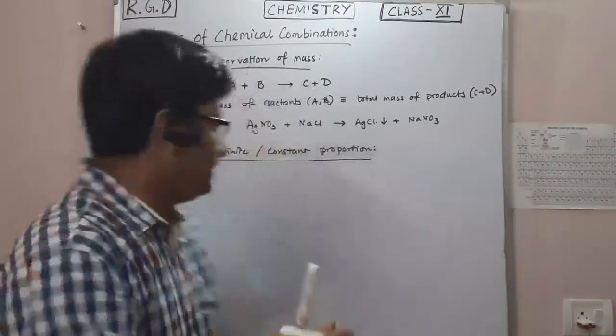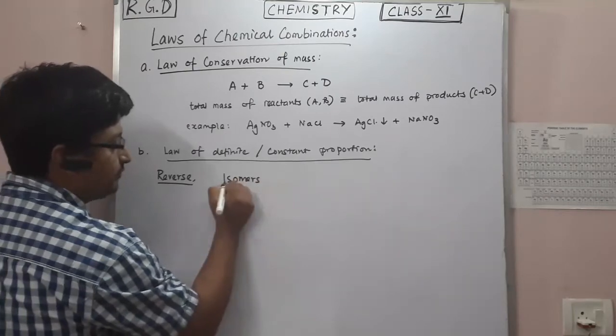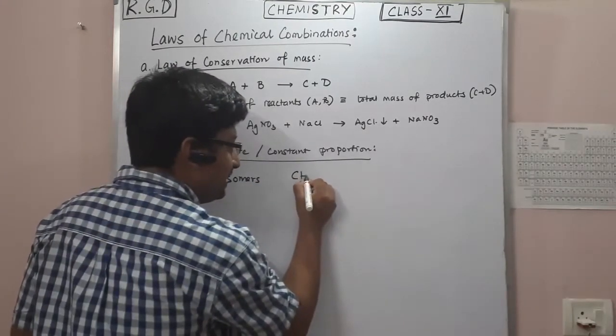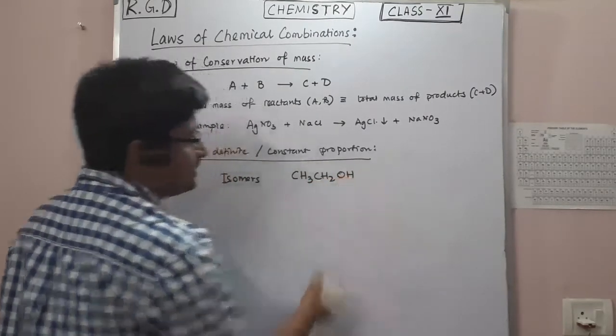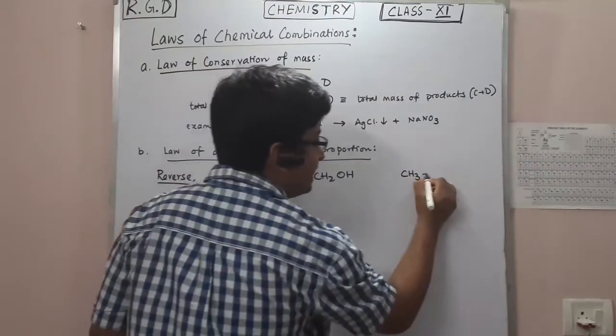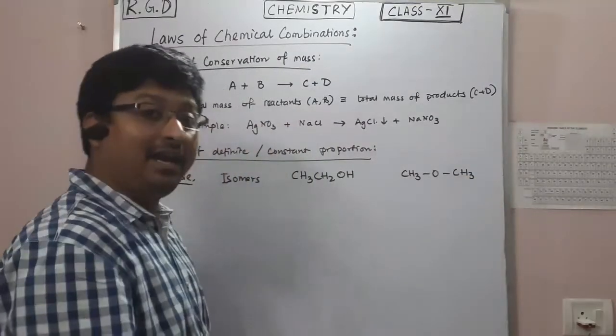Let me give you an example. In the case of isomers, take CH3CH2OH, this is ethanol, and CH3OCH3, this is dimethyl ether.